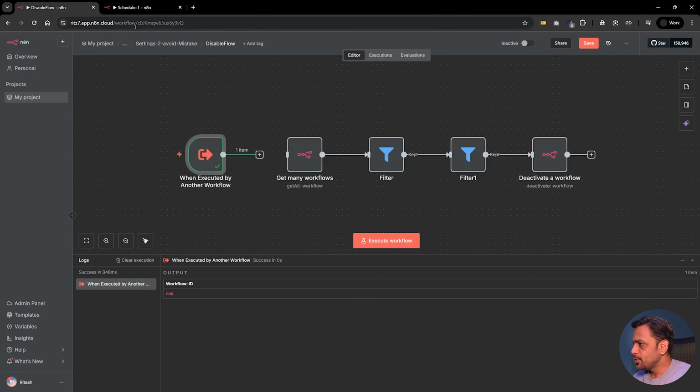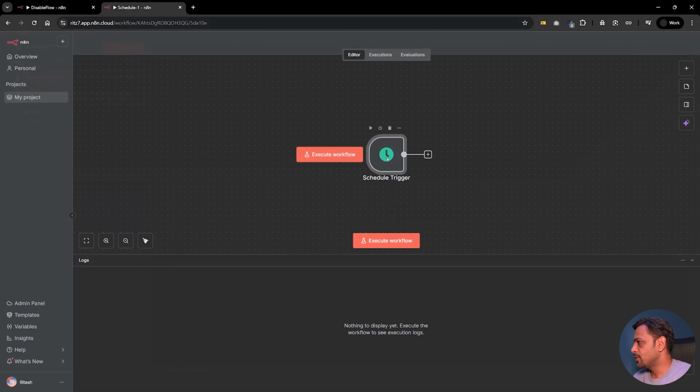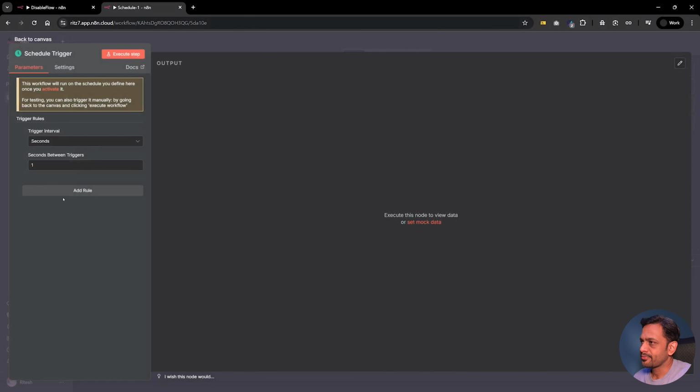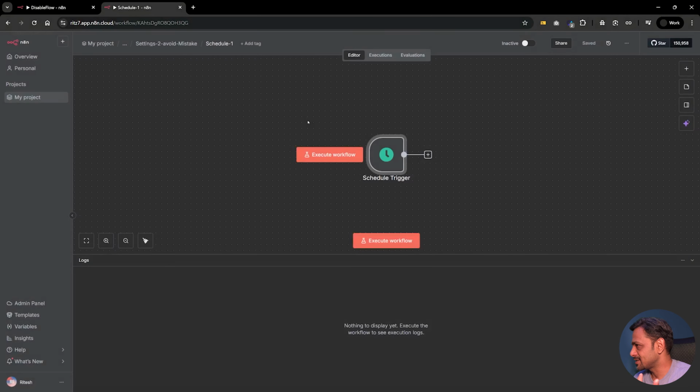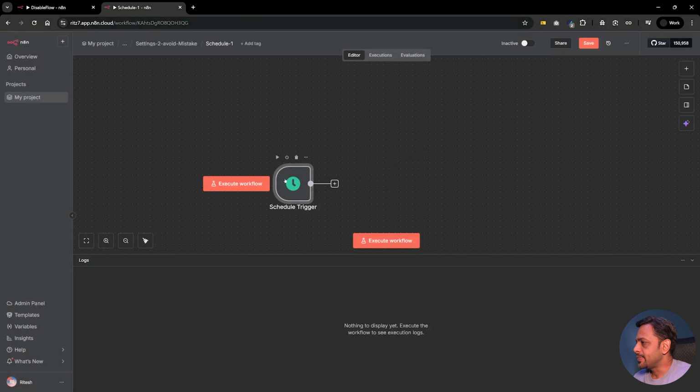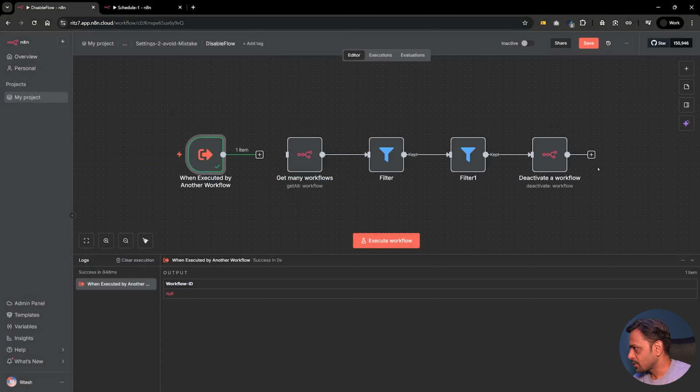So inform your team members that whenever they want to test something for every second or every minute or something like that, we create this particular flow, which will deactivate the workflow.